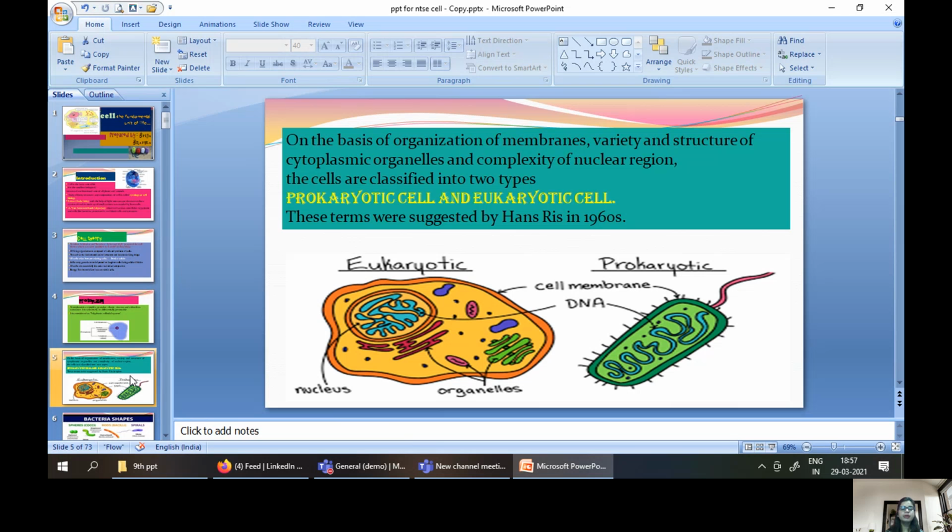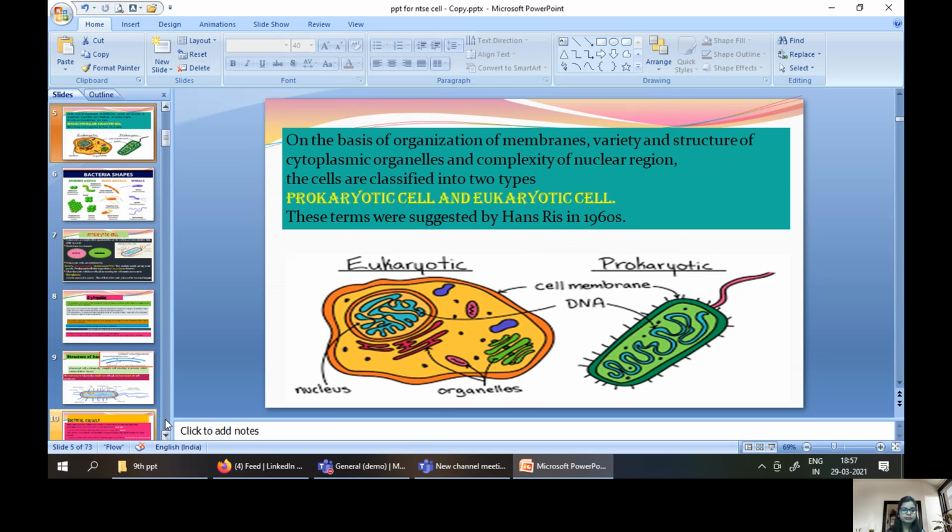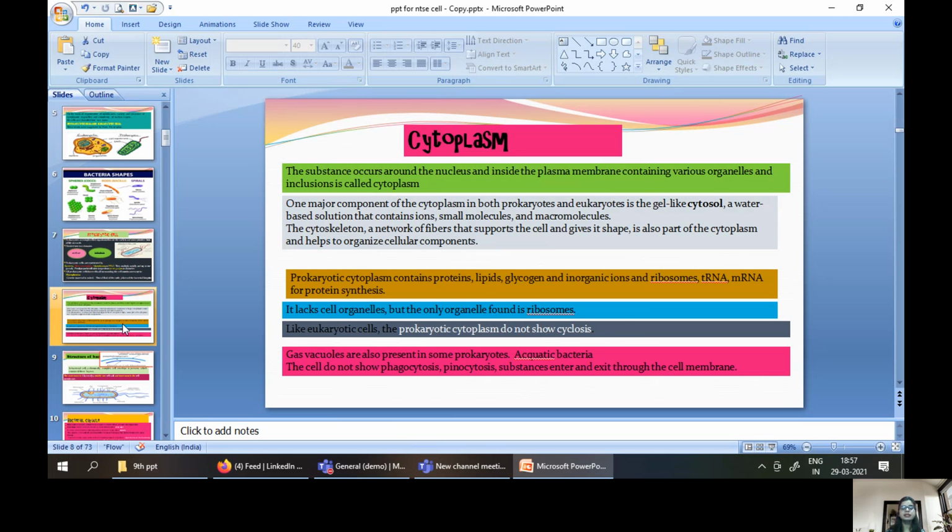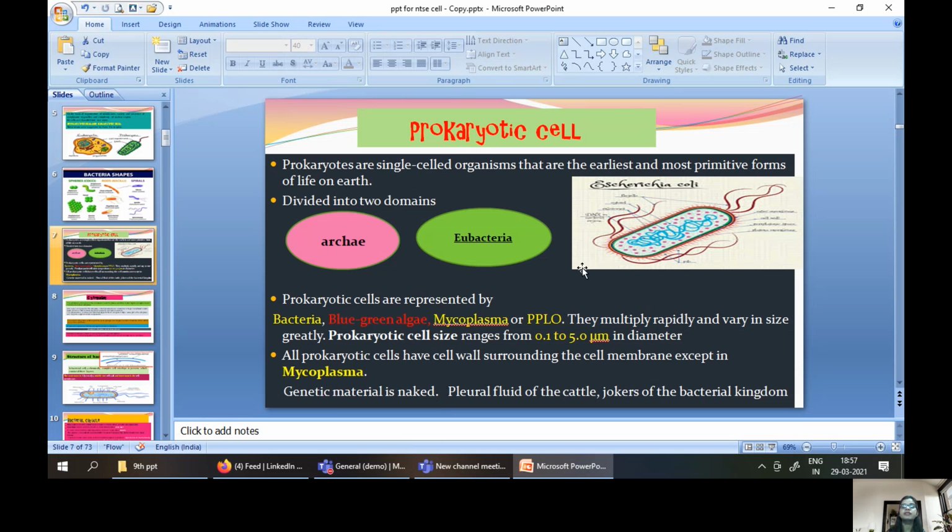So what comes under the prokaryotic and the eukaryotic cell? Prokaryotic means before the nucleus and eukaryotic means true nucleus. Prokaryotic cells are the oldest, primitive cells, and eukaryotic cells are the most advanced cells. There are types of prokaryotic cell: archaebacteria, eubacteria, mycoplasma, and many more.